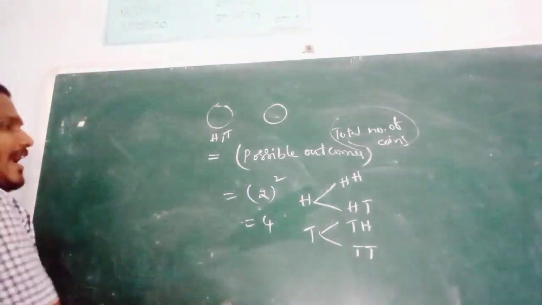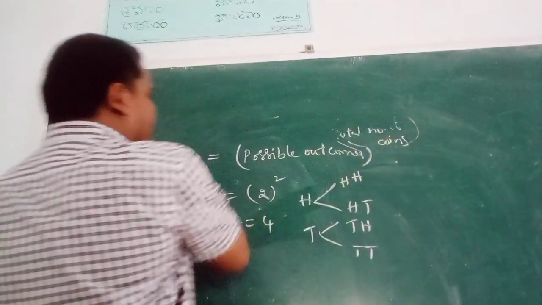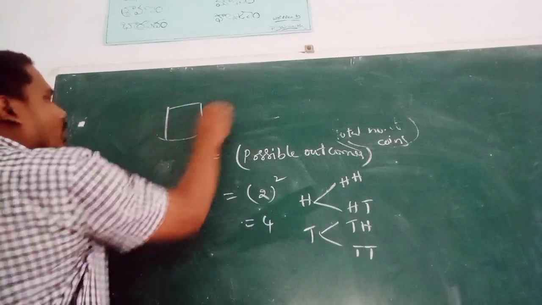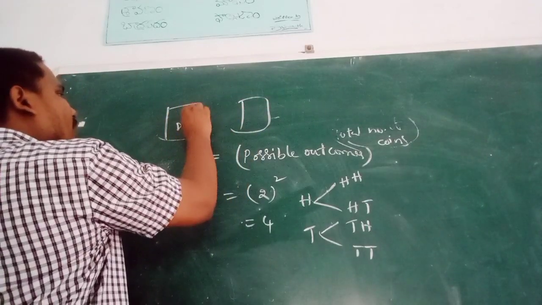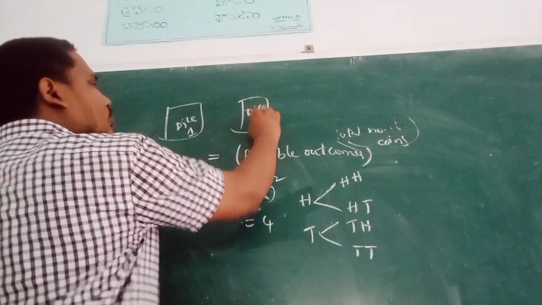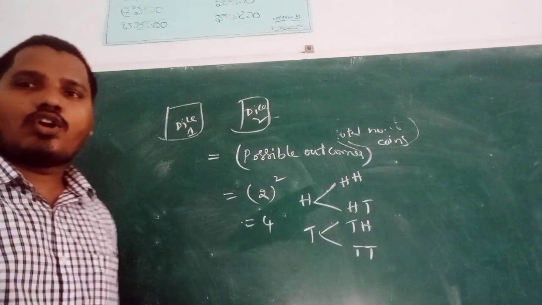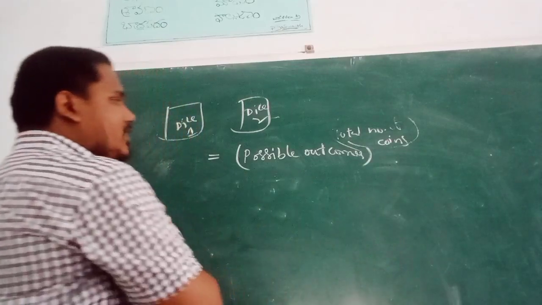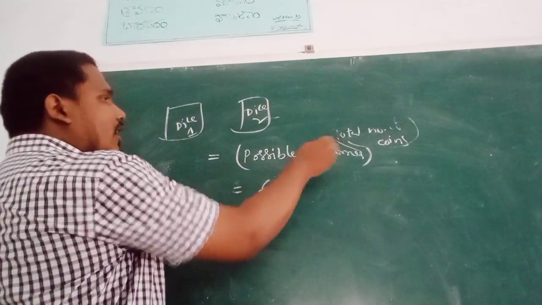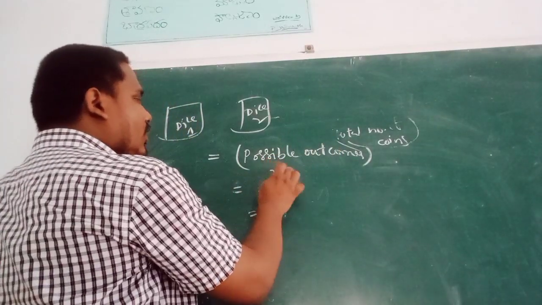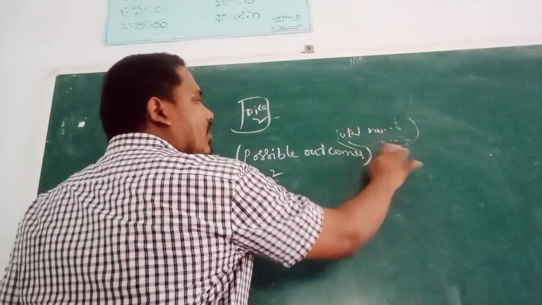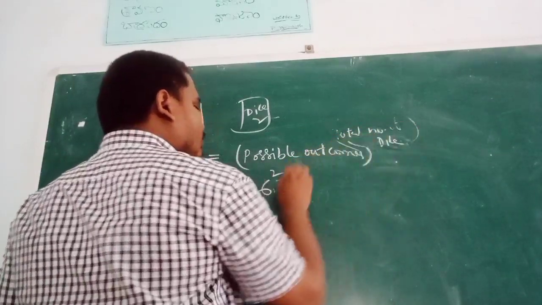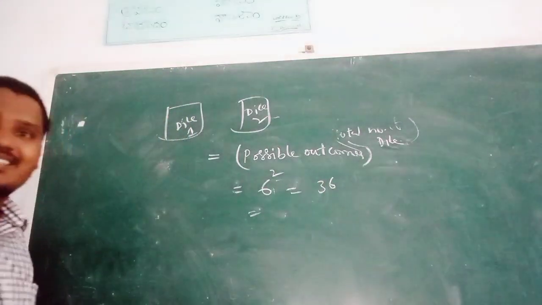Then when 2 dice are rolled simultaneously, this is dice 1 and here it is dice 2. When two dice are rolled simultaneously, the formula is possible outcomes 6, raised to the total number of dice, 2, that is equal to 36.